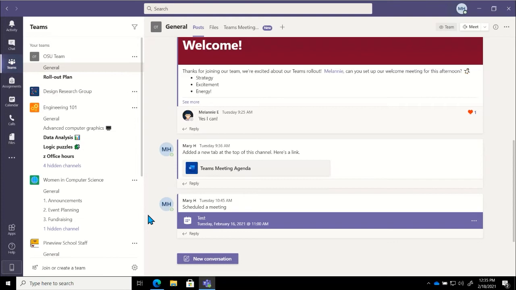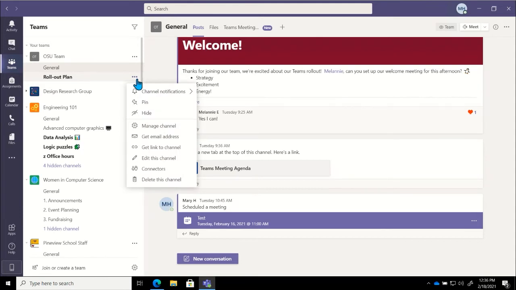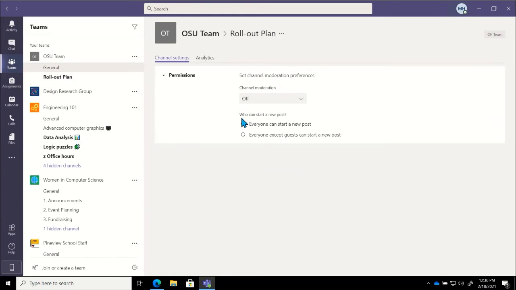Now, I know we got a question in about if we can take a channel that we've set as public or private and change that. And so the answer to that one is currently that's not an option, right? If I go into the ellipses by that channel, so again, if we pick on our rollout plan, we're going to see an option to manage channel. But all this is going to do is give me some options about channel moderation, which I will talk about in just a moment.